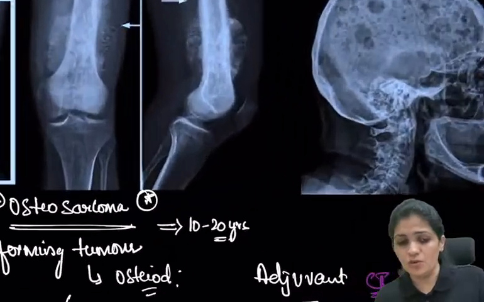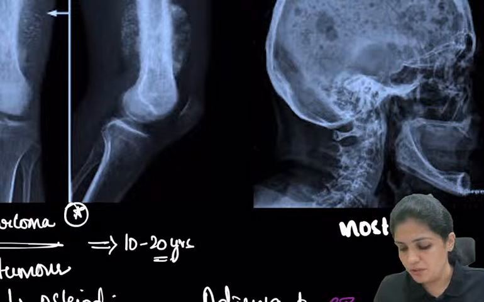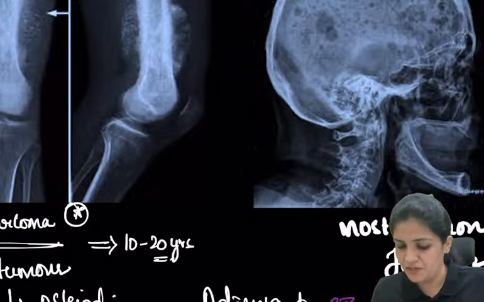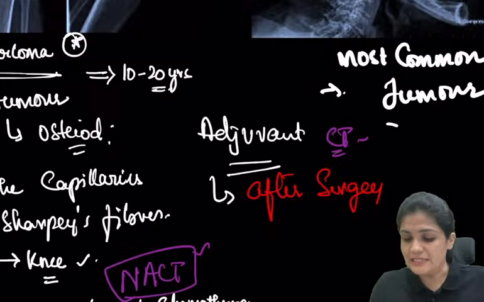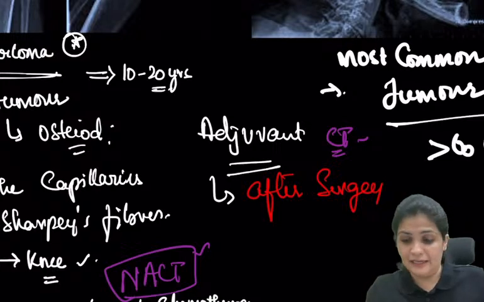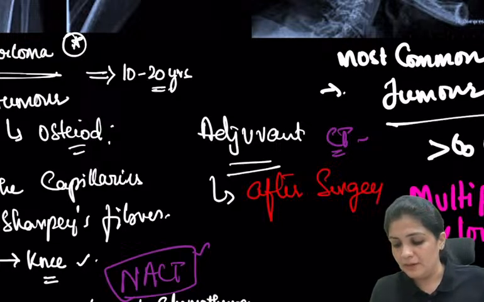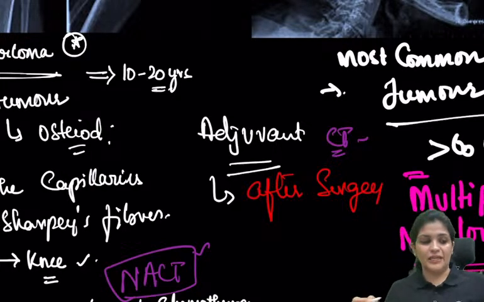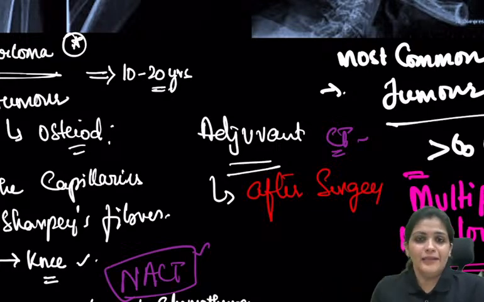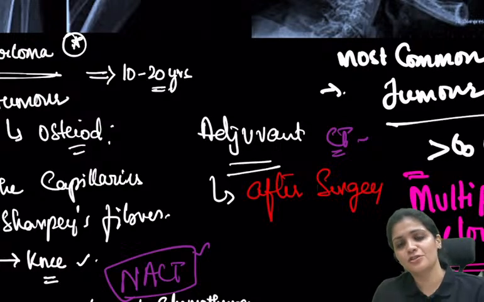And then what is the most common tumor in case of orthopedics? The most common bone tumor. I mean, the most common tumor, not specifically bone tumor, but the most common tumor. Answer would be, in the age of 60 years and above, yes, it is multiple. It is multiple. So whenever you see an age group of, yeah, very good. Bharat is very correct. So the most common tumor is usually the secondaries.